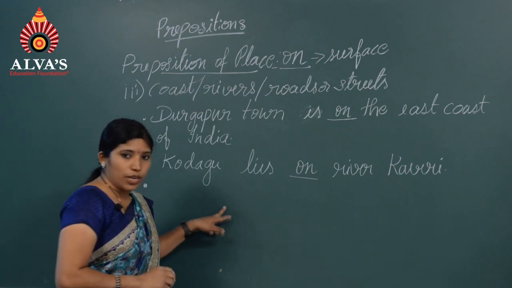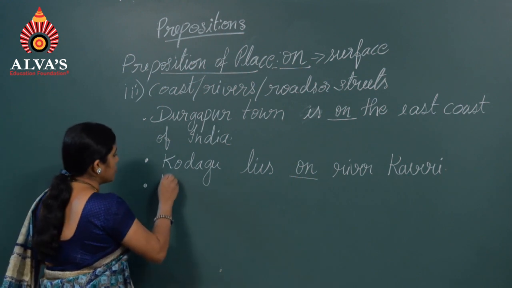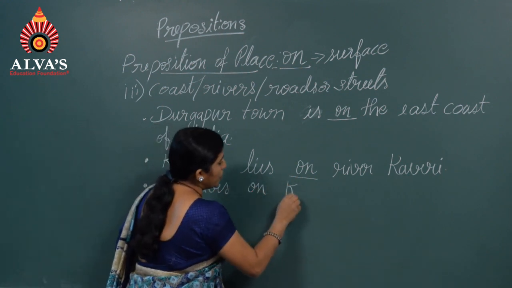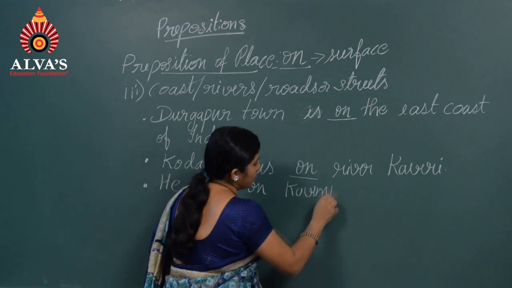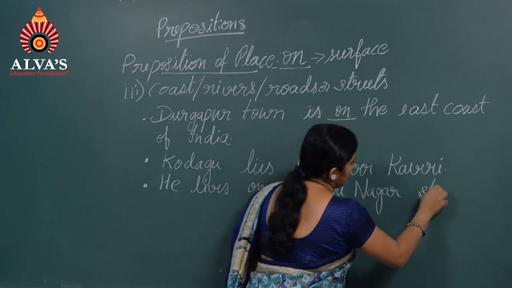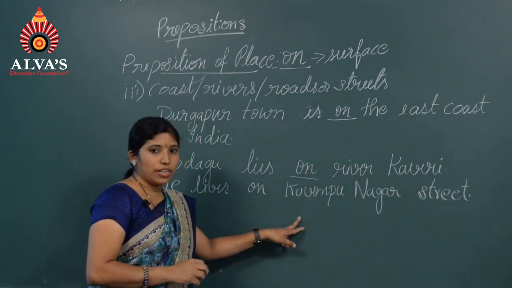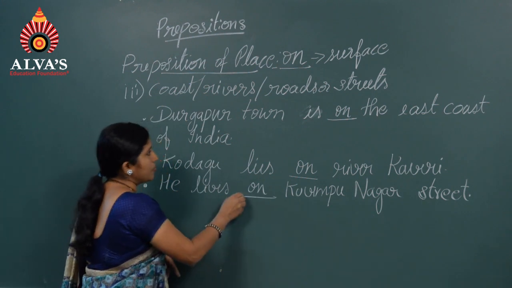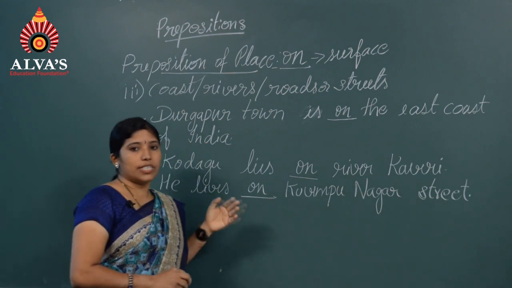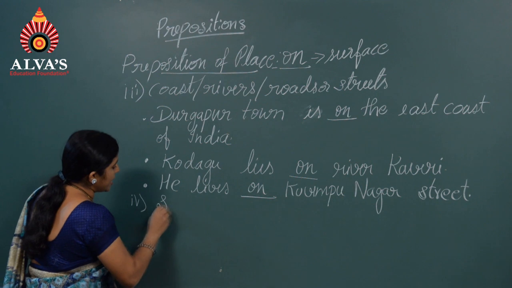Next, he lives on Kuvempunagar Street. Here the number of the street is not given, that is why we use on. Next, we also use the preposition on for some standard expressions.